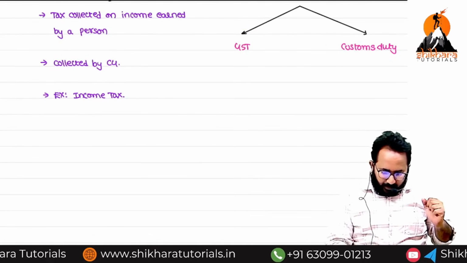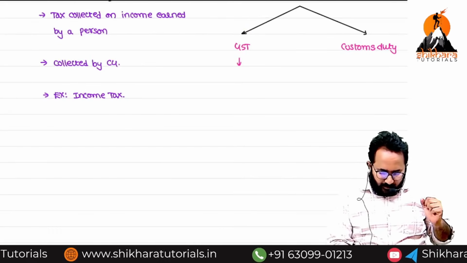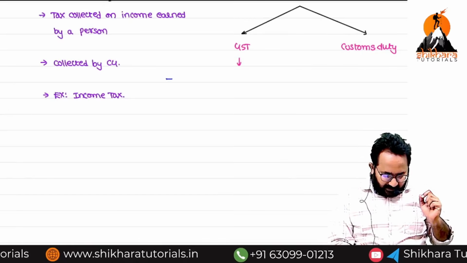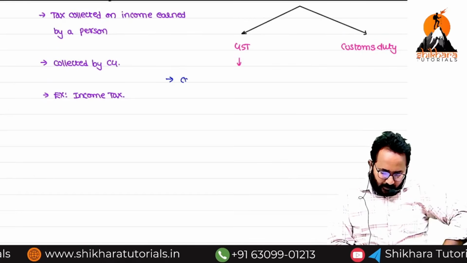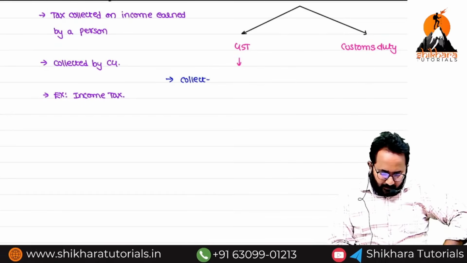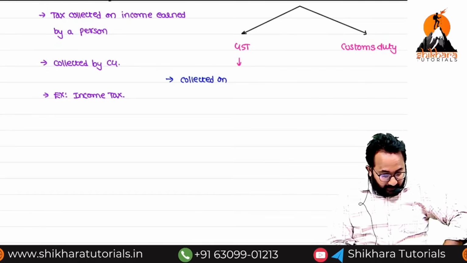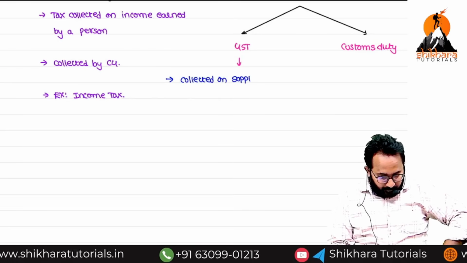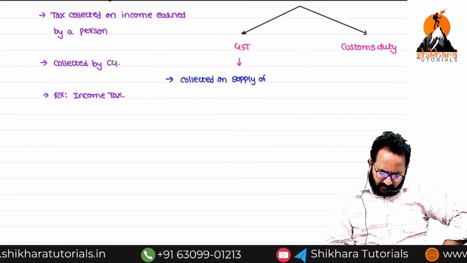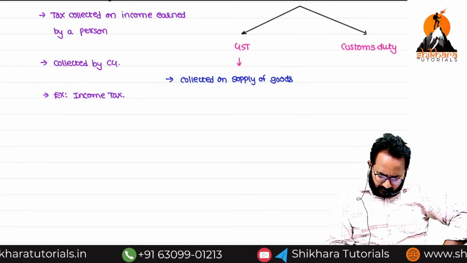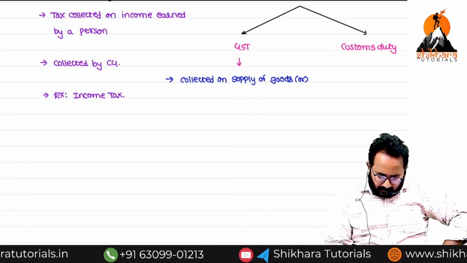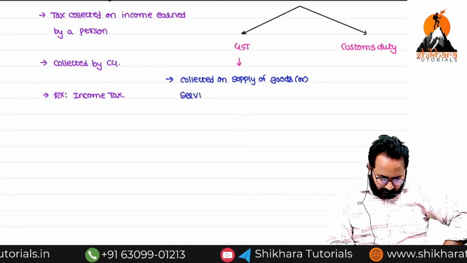Now you have to tell me, GST is collected on what? GST is collected on supply of goods or services.